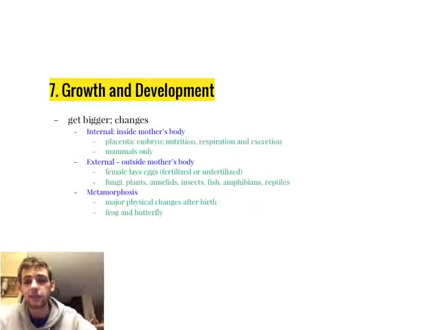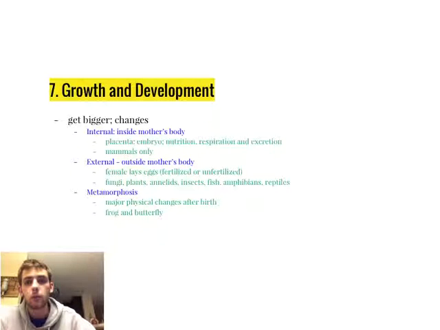And the last life process that we're going to focus on is growth and development. Growth is when an organism gets bigger, and development is when changes will occur throughout the life. So you have internal and external development. Internal occurs inside the mother's body in the placenta. And the placenta is important to the embryo in that it provides nutrition, aids the embryo in respiration and excretion, so removal of metabolic waste. Only mammals have internal development, and only mammals have a placenta.